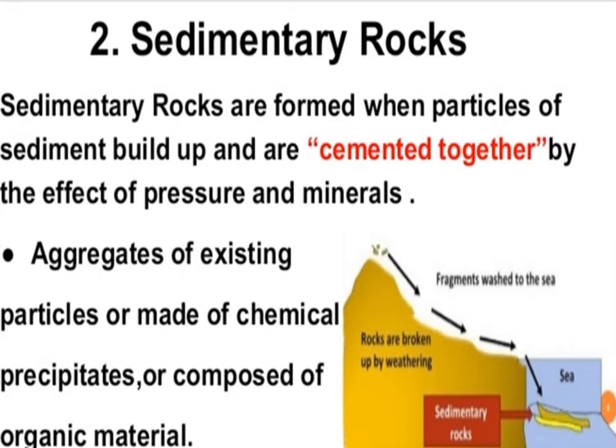The second one is sedimentary rocks. Sedimentary rocks are formed when particles of sediments build up and are cemented together by the effect of pressure and minerals. In this diagram, the fragments wash to the sea, and in the sea they are cemented together by the effect of pressure and minerals and form sedimentary rocks. The aggregates of existing particles are made of chemical precipitates or composed of organic materials.